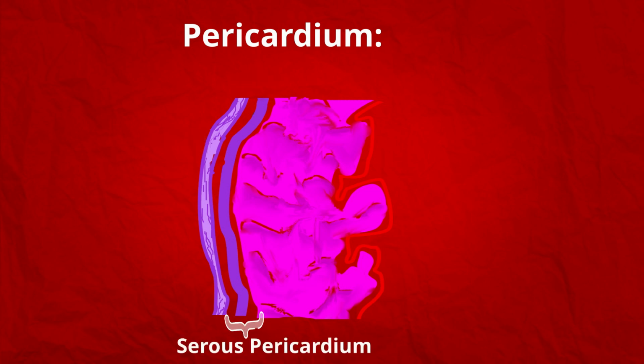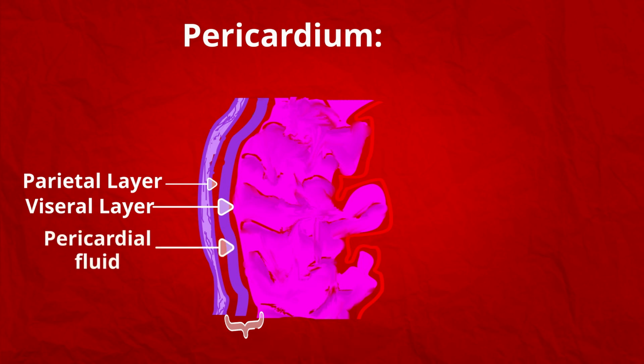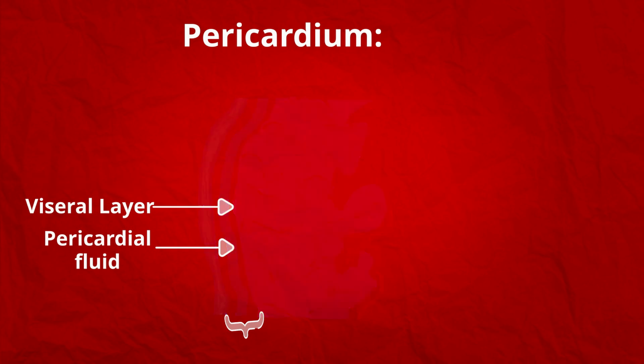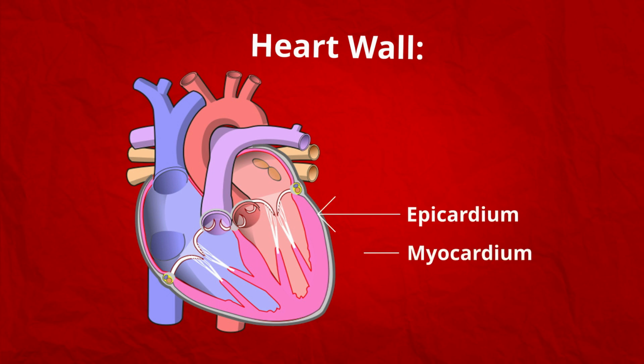Serous pericardium is a double-layer membrane which consists of an outer parietal layer and an inner visceral layer. Between the parietal and visceral layers is a fluid called pericardial fluid that reduces friction between the membranes as the heart moves. Heart wall. The wall of the heart consists of three layers: the epicardium, the myocardium and the endocardium.